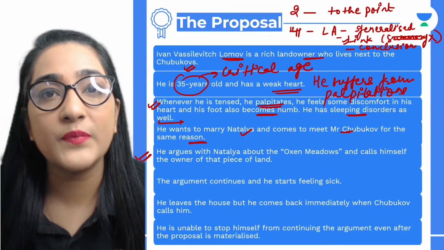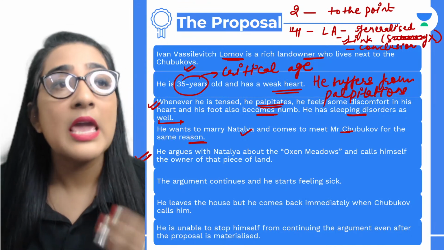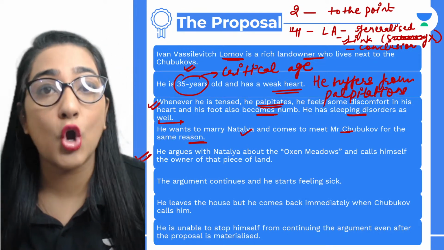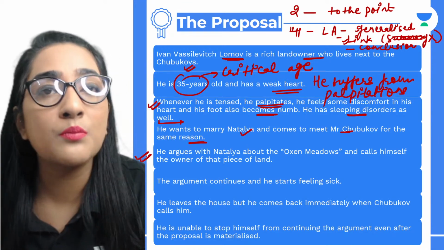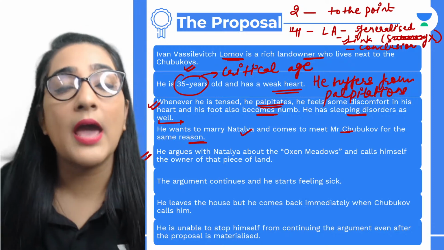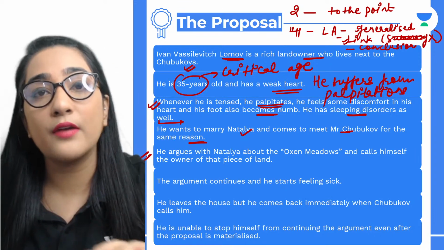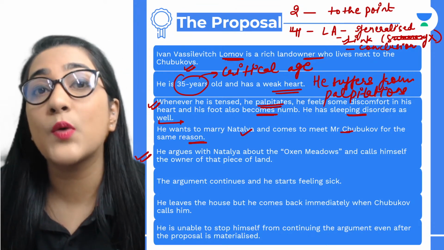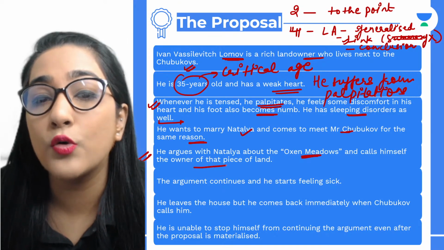Okay, and then finally he was being very nervous. Okay, he was not coming to the main point because of his nervousness. He made it clear to Natalia also that after hearing his concern she might get angry or she might get shocked as well. So he started his conversation for the proposal not directly, instead in an indirect manner, wherein he mentioned that their families had always been together since their childhood and they were always so friendly with each other. And finally he said that he had inherited all his land from his aunt. And when he says my oxen meadows, he argues with Natalia about the oxen meadows and calls himself the owner of that piece of land.